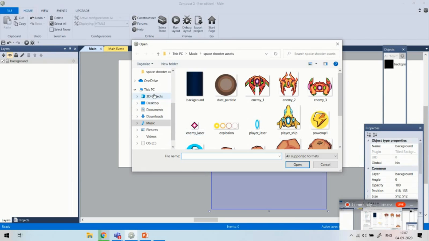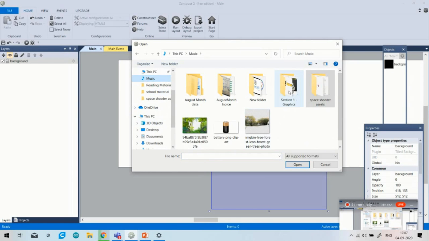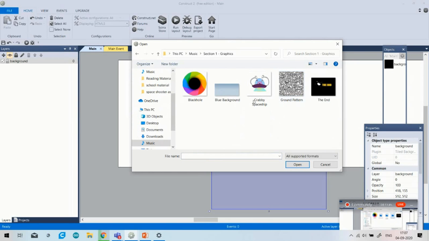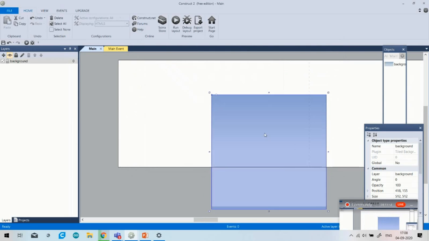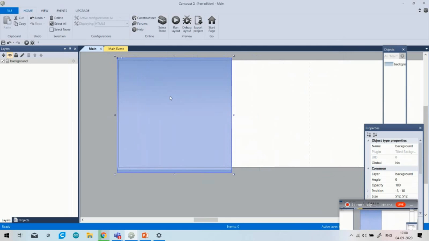Okay, so I will go to this and click on it. You can see that I have chosen the background of my game, that is blue. Also you can change the size of this background. Just click on it. You can see that layer properties is selected, name background, and just change the size of this.